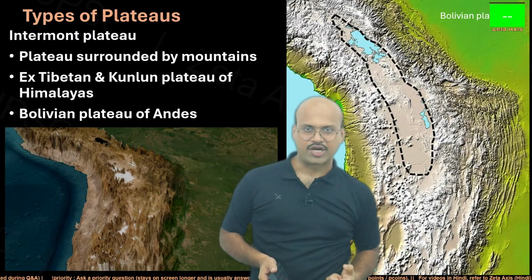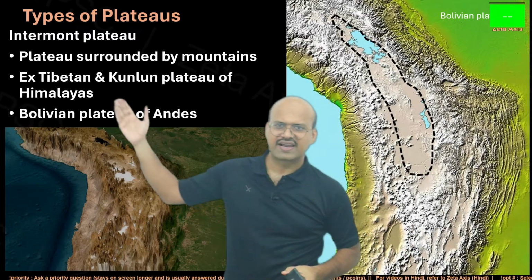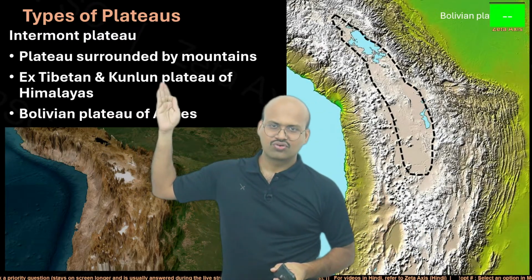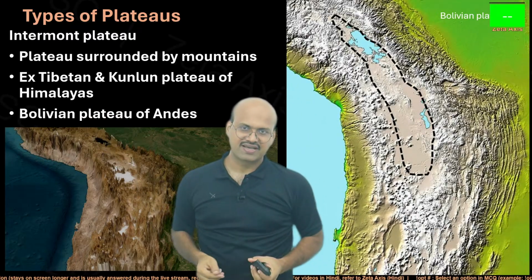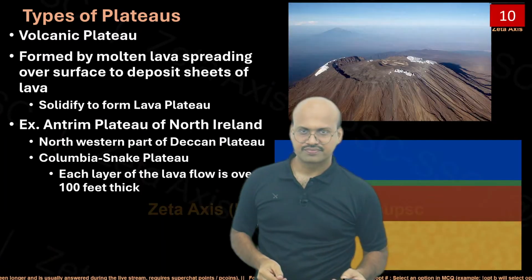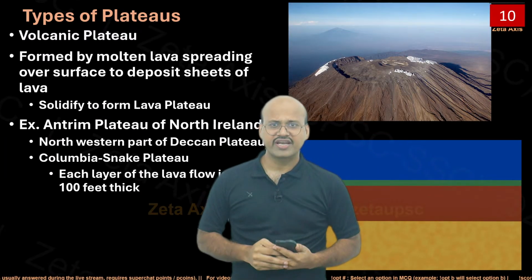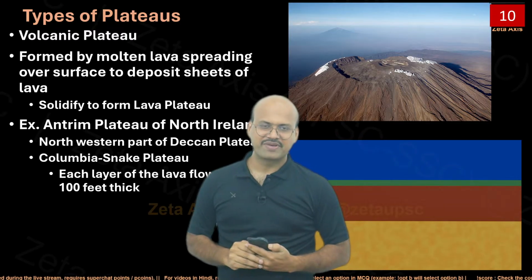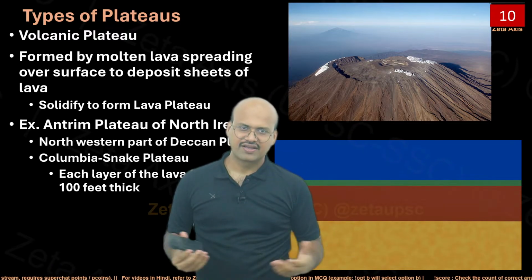So this kind of plateau is called an intermountain plateau. Examples are the Tibetan plateau, Kunlun plateau, and Bolivian plateau. All these are examples of intermountain plateaus. Then we have the volcanic plateau. Volcanic plateaus are basically formed by volcanic activity.